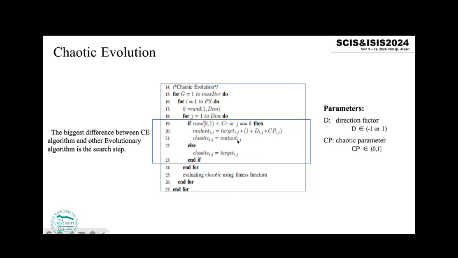As this pseudocode shows, CE generates a mutant vector through a direction vector D and a chaotic parameter CP, and generates a new chaotic vector from the mutant vector and target vector. The chaotic vector and target vector generate a new population through the selection step. In this step, the direction factor is 1 or minus 1, and the chaotic parameter belongs to 0 to 1.